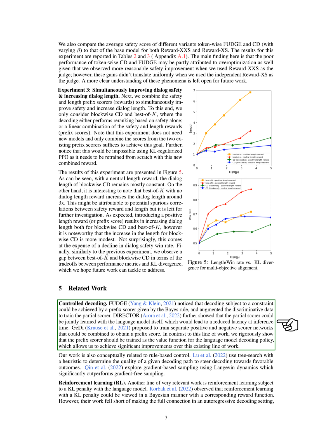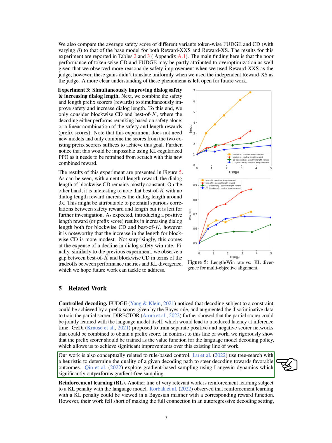Getty suggested training separate networks for positive and negative scoring, which could then be combined to get a prefix score. However, our approach differs from these. We provide a thorough demonstration that the prefix score should be trained as the value function for the decoding policy of the language model. This approach allows us to make significant improvements over the existing work.